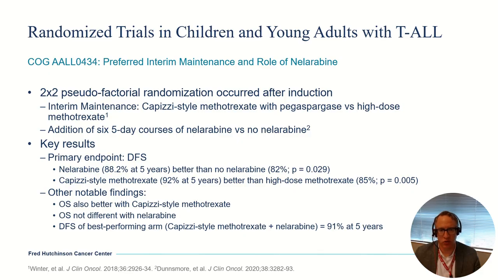Again, not a huge numerical difference, but statistically better than high-dose methotrexate. Importantly, the overall survival was also better with the Capizzi-style methotrexate, but it was not better with the addition of nelarabine. And in summary, then, if you look at the disease-free survival of the arm that had the best results, so got the better of both of those two strategies, Capizzi-style methotrexate and nelarabine, 91% at 5 years. So very, very good outcomes for these patients.